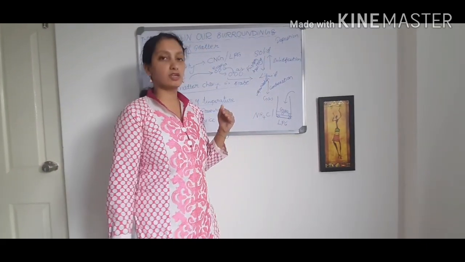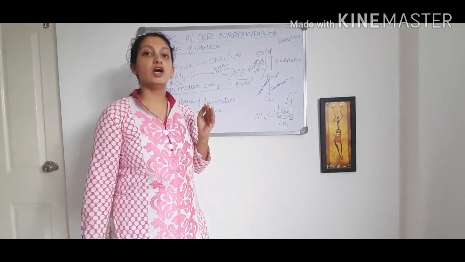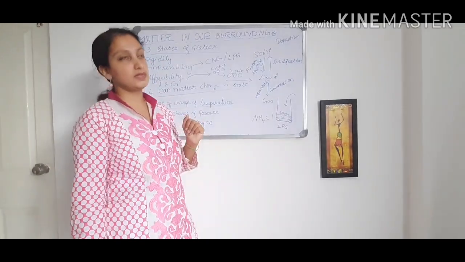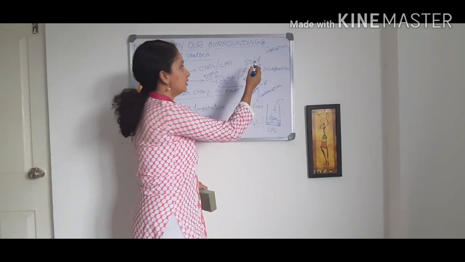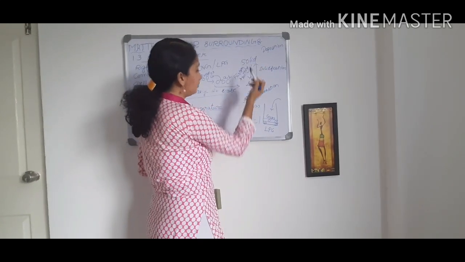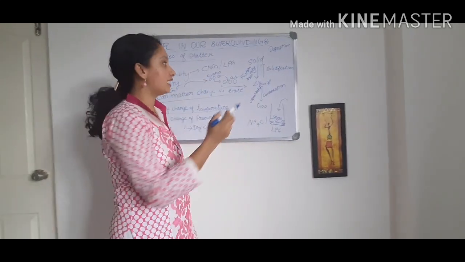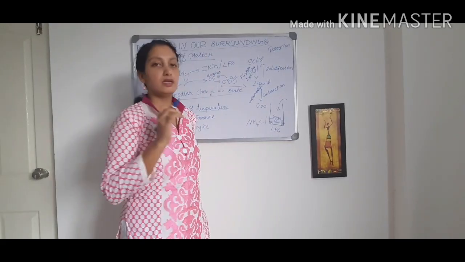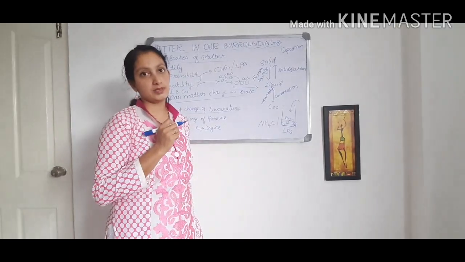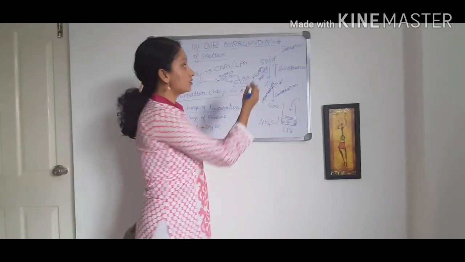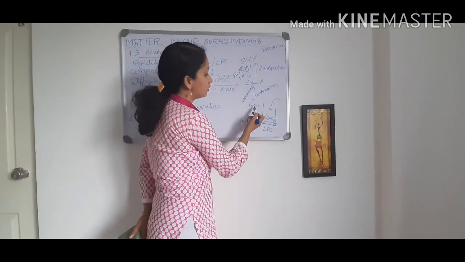Gas to liquid, you can call it liquefaction or condensation. Then there is one more type of change, direct change of solid matter to gas without attaining the liquid form. The process is called sublimation. So sublimation is the direct change of matter from solid to gas form.